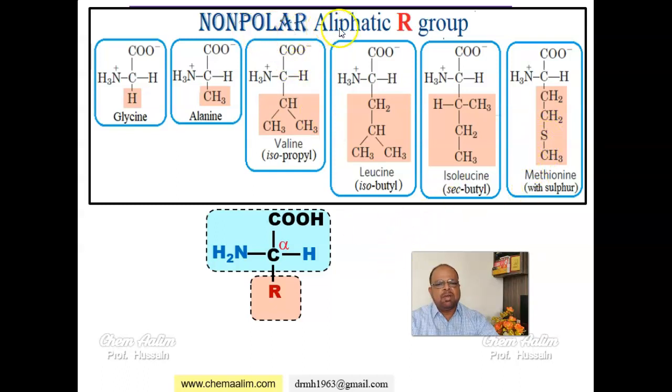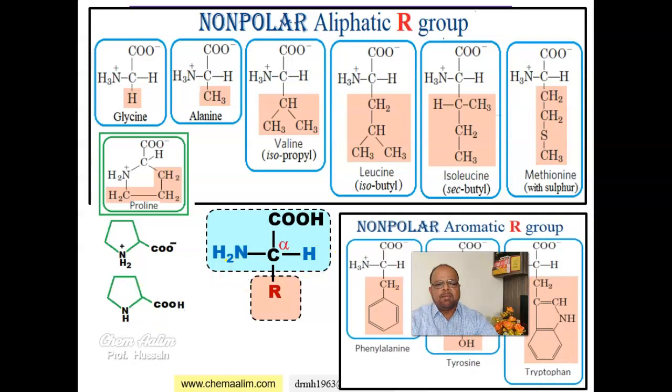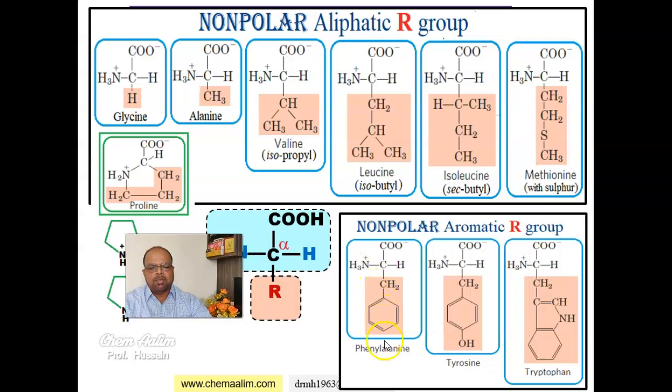In non-polar aliphatic R group, there is one more amino acid which is proline, but this is not in the form of NH2, it is in the form of NH, that is imino group is present here. And in case of non-polar, there is one more group that is called aromatic group. R is aromatic group. Phenylalanine, tyrosine, tryptophan.